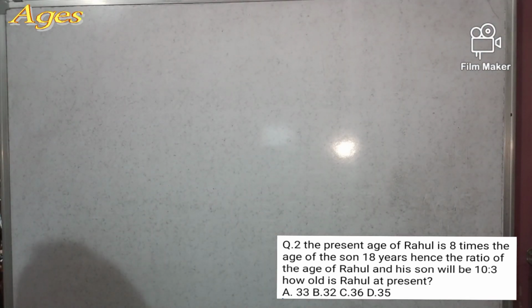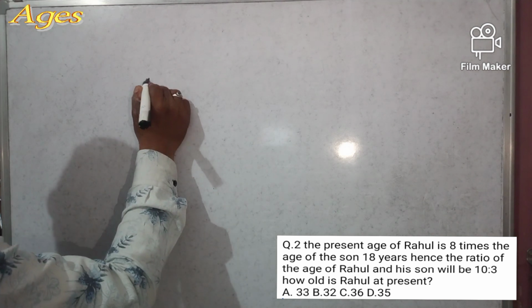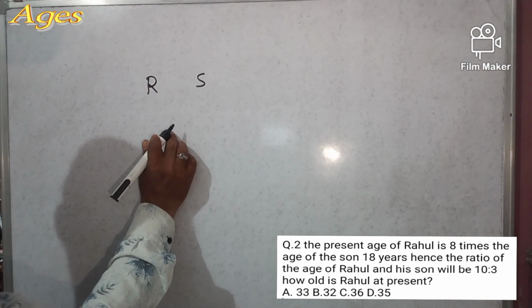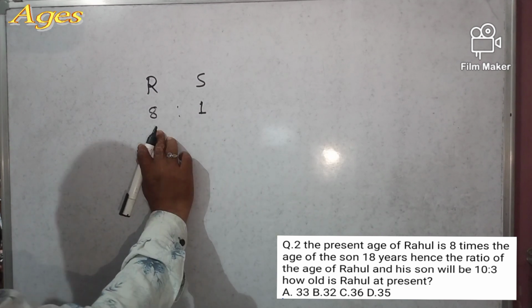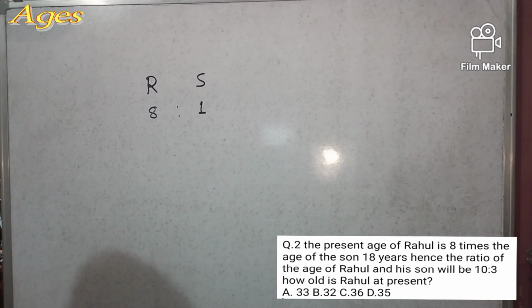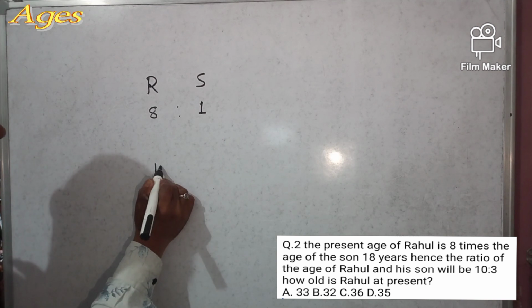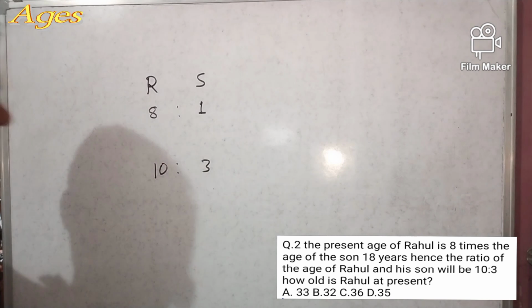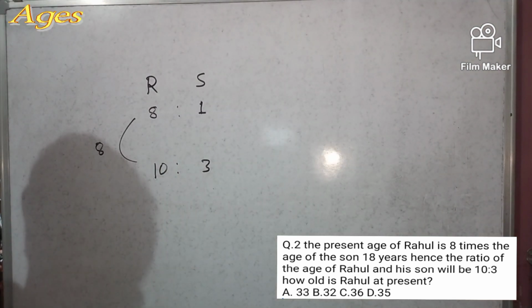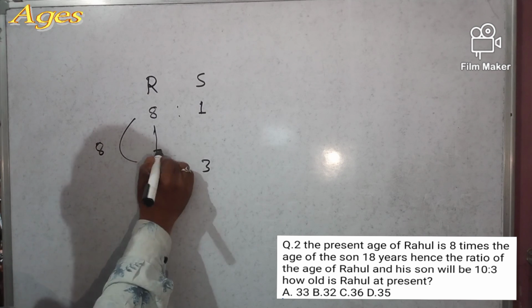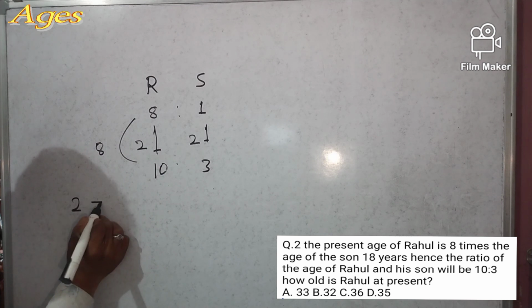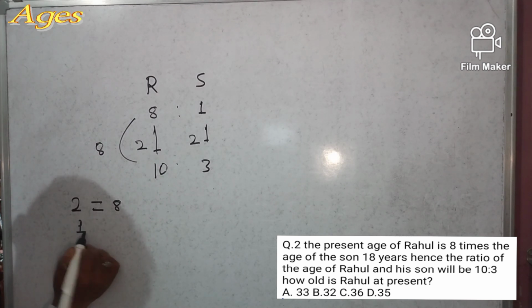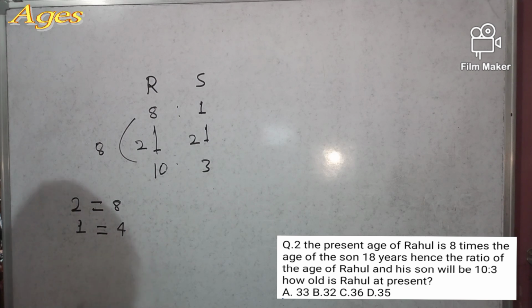So now see here, the present age of Rahul is 8 times his son's age, meaning the ratio is 8:1. After 8 years, the ratio becomes 10:3, right? So the difference here is 2, and also here the difference is 2. So 2 denotes 8, so 1 unit will be 4, right?